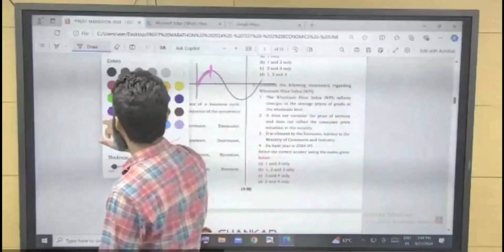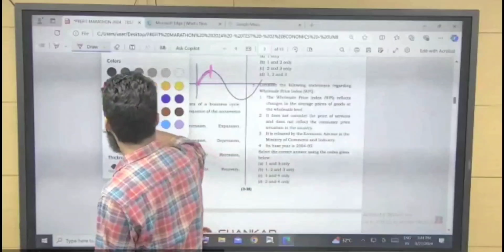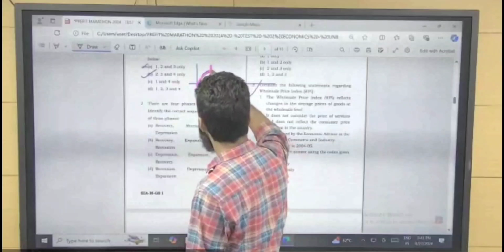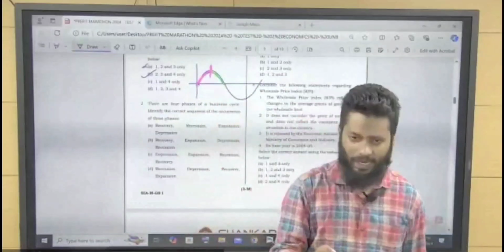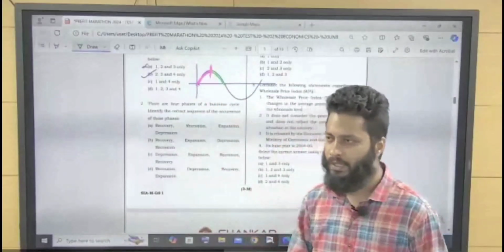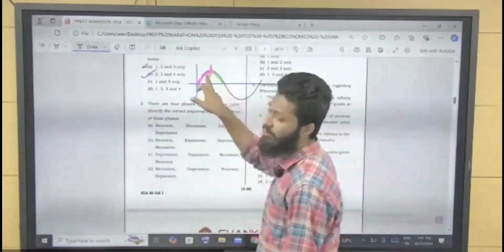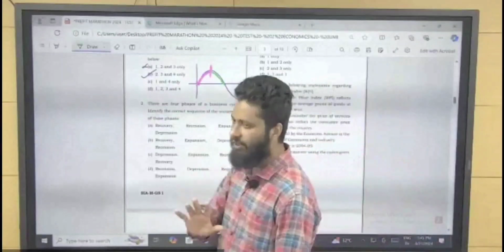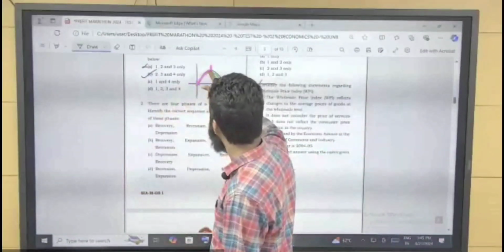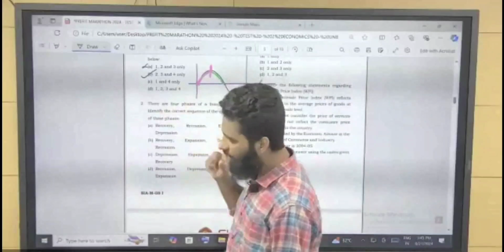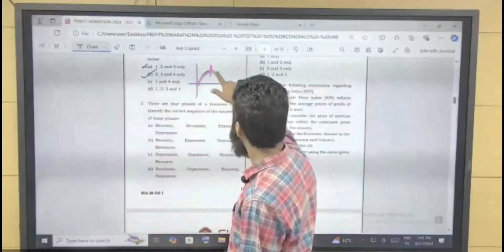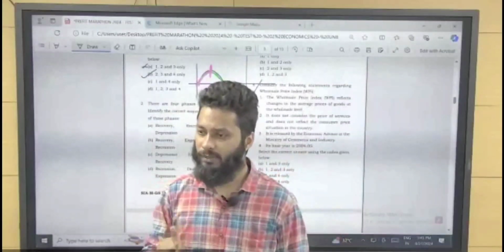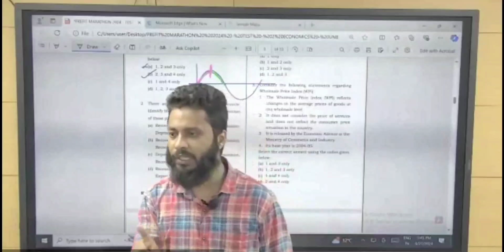Now, when contractionary monetary and fiscal policy is implemented, there will be a slowdown. In a slowdown, GDP growth rate is declining, but it is positive. For example, if GDP growth was 10%, now it is 7%, 6%, 5%, but it is positive. Slowdown means GDP growth is declining, but the growth rate is positive.